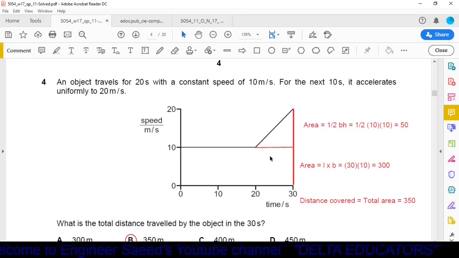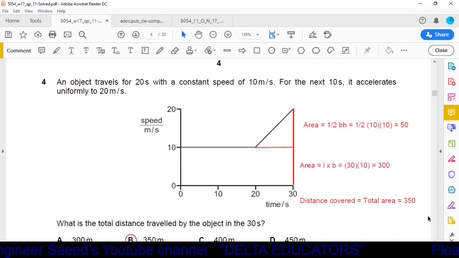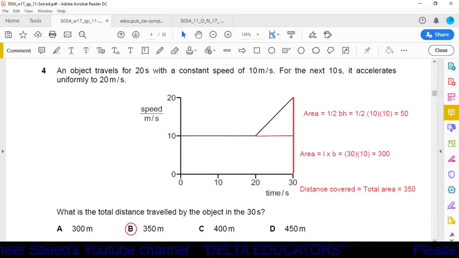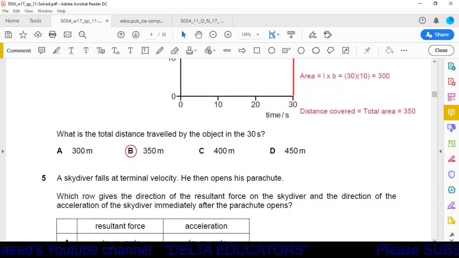Now area of this rectangle, to calculate the area of the rectangle we have a formula length into breadth. Now length is given 30 and breadth is 10. So we have to multiply this 30 by 10 and we will get 300. Now by adding these two we will get the answer 350 meters. And the area under the curve represents the distance covered. So we can say distance covered is 350 meters and it is given in option B. So option B is the correct one.